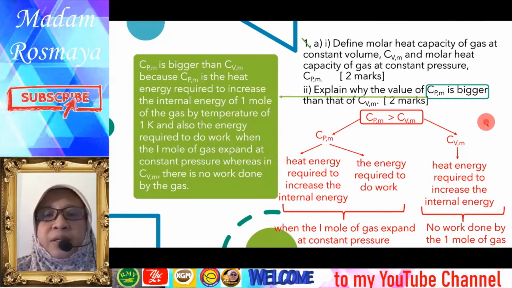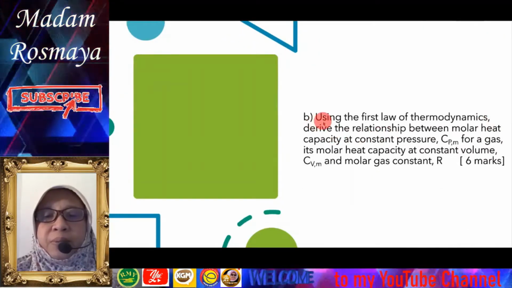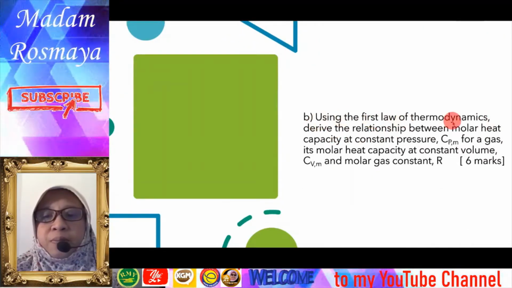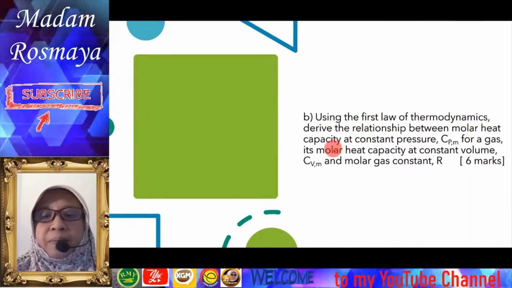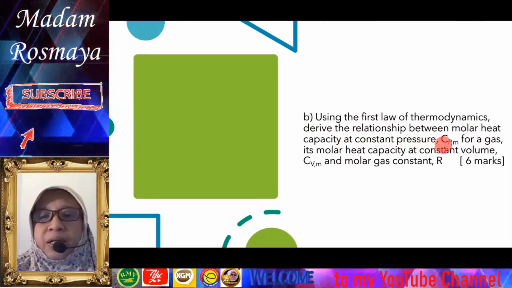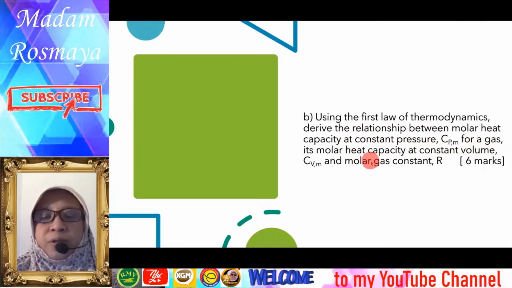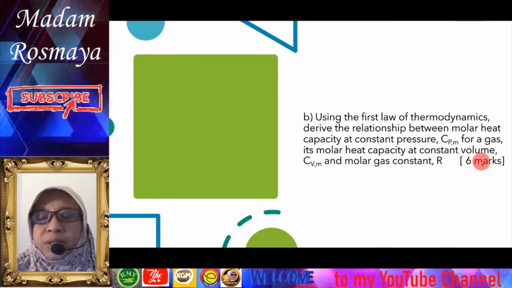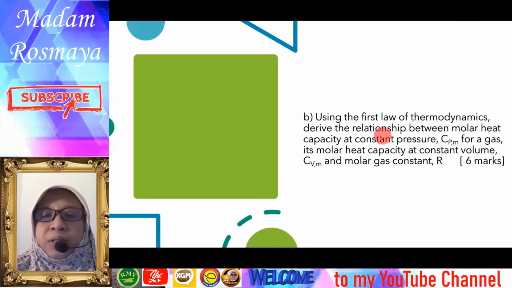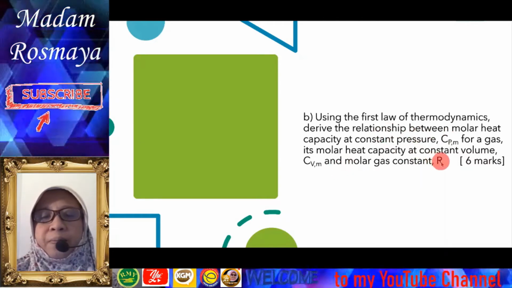Okay, next we try to discuss question B. Using the first law of thermodynamics, derive the relationship between molar heat capacity at constant pressure, CPM, for a gas, molar heat capacity at constant volume, CVM, and molar gas constant, R. So 6 marks. So we are going to determine the relationship between CPM, CVM, and R.